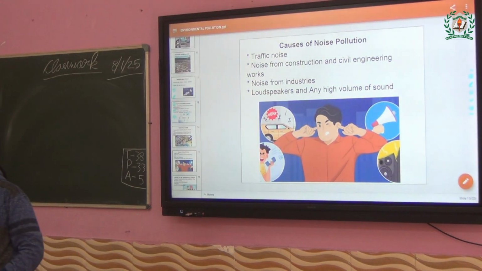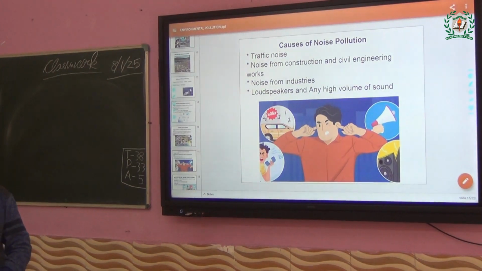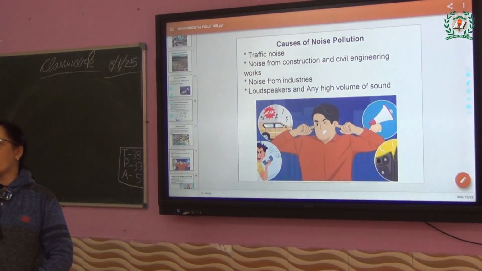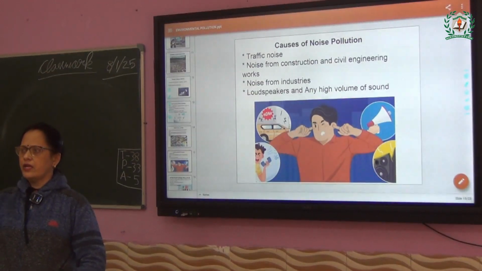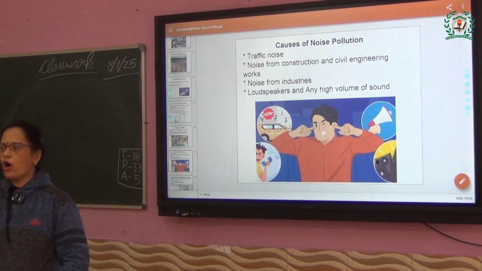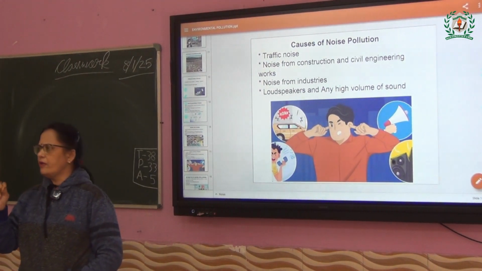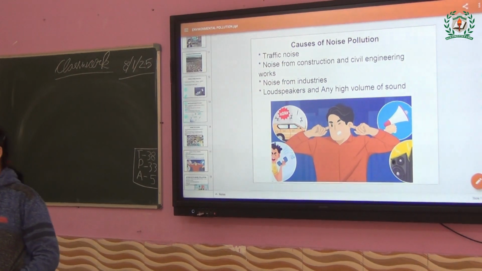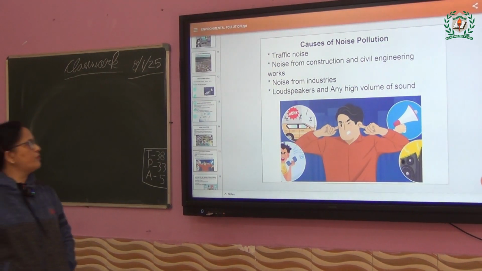What are the causes? When does noise pollution happen? Suppose a road is full of traffic and all the vehicles are blowing their horns together, what will happen? You people will get a very heated brain. When the horns are blowing continuously, will it be very good to hear? No, that means it is disturbing your ear, it is disturbing your brain. So it will not sound properly.